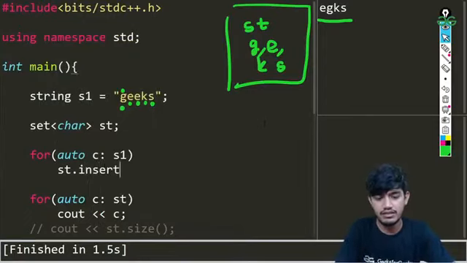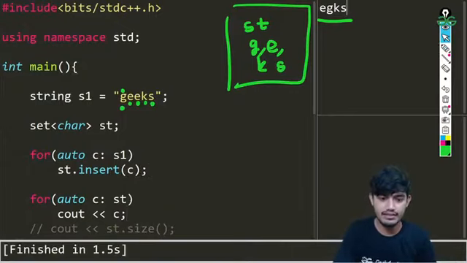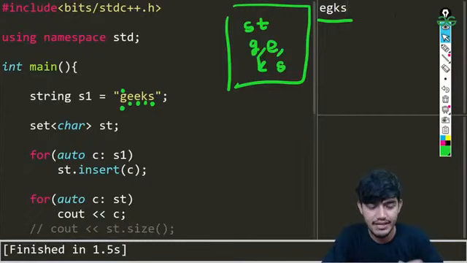We'll be using the st.insert function and writing C there. Then we'll run the code again, and we'll get the same output as here, EGKS. So that's one way of removing the duplicates. In this case, we have removed the duplicates from here.